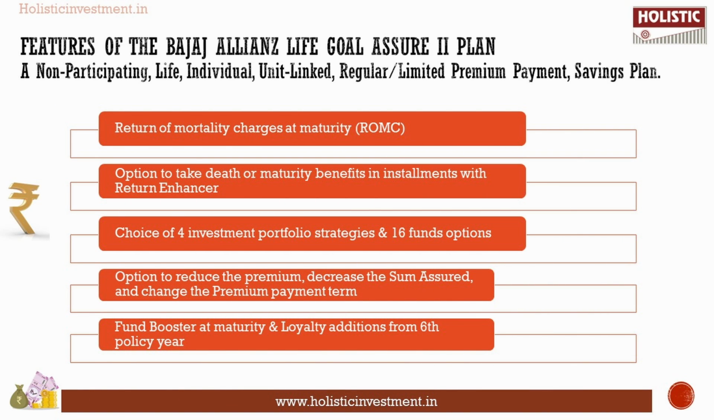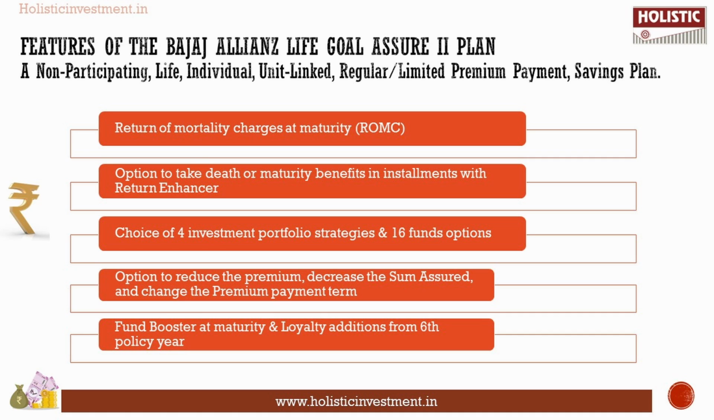So, before diving into the in-depth analysis, let us first understand the basic features and get a quick grasp of this policy. Bajaj Allianz Life Goal Assure 2 is a non-participating life individual unit linked regular or limited premium payment savings plan. Now let's look at the key features of this plan.